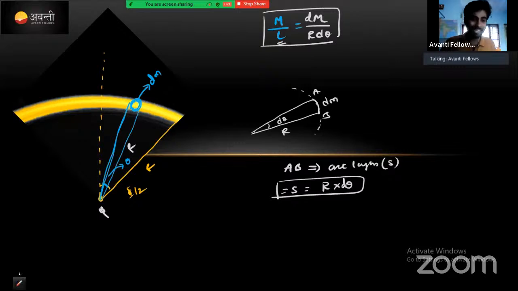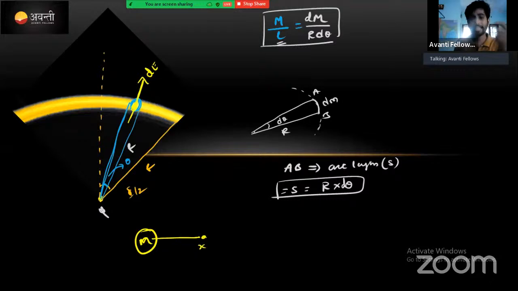Now again, see what comes here. Due to the capital mass, the electric field strength will be towards it. Due to this small mass, at this point the electric field strength will be in this direction only. Due to the mass m, at this point at a distance r, in which direction will the field act? In this direction.